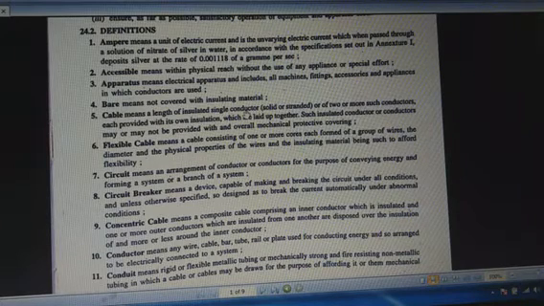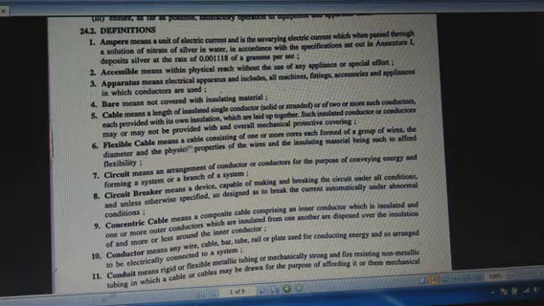Single core cable is used for single wire. Twin core cable is used for AC two wire system or single phase system or DC system. Three core cable is used for three phase three wire system, and this type of cable is generally used for motor and three phase transformer connections. Four core cables are used for supply systems, and four core cables are designed with four wires or cores like red, yellow, blue, and the fourth one is the neutral, that is the black. Cables are generally used in underground system.